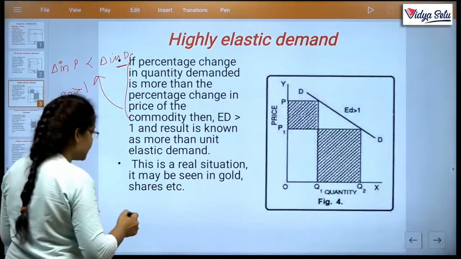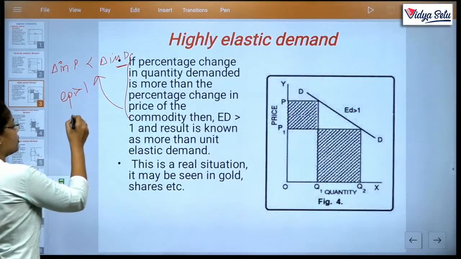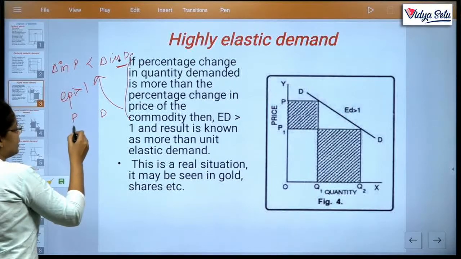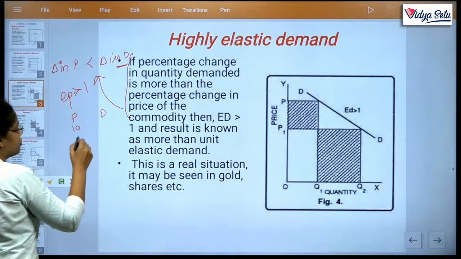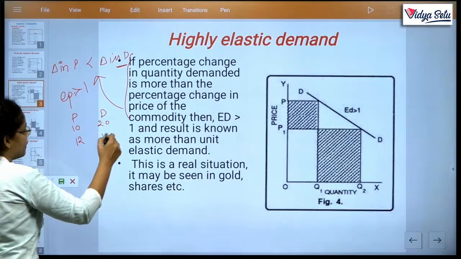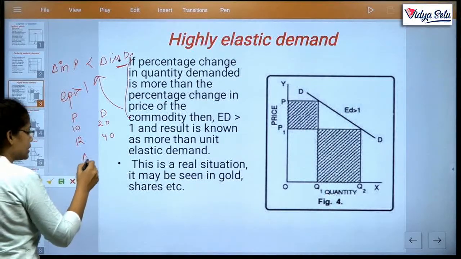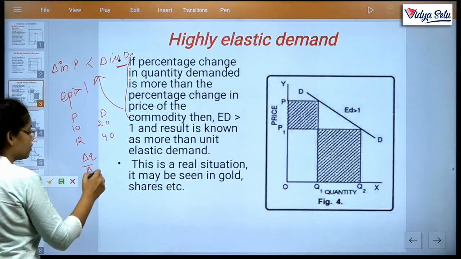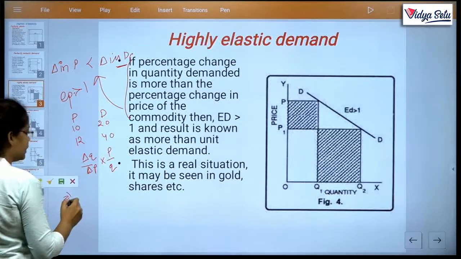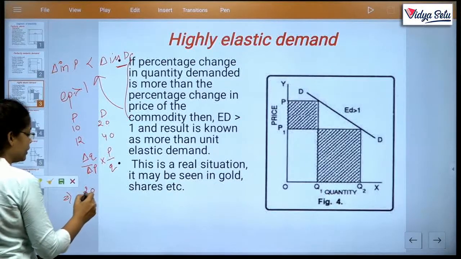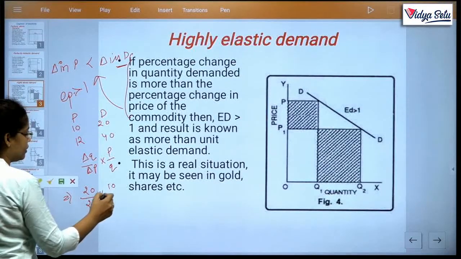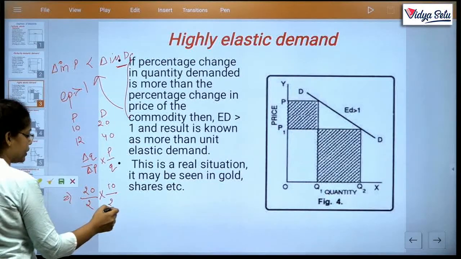Why is EP greater than 1? Let's see. Price, demand, clear? Price is 10 to 12, clear? And demand is 20 to 40. We just calculate the elasticity, delta Q upon delta P into P by Q. Delta Q is 20, delta P is 2, P is 10 and Q is 20.